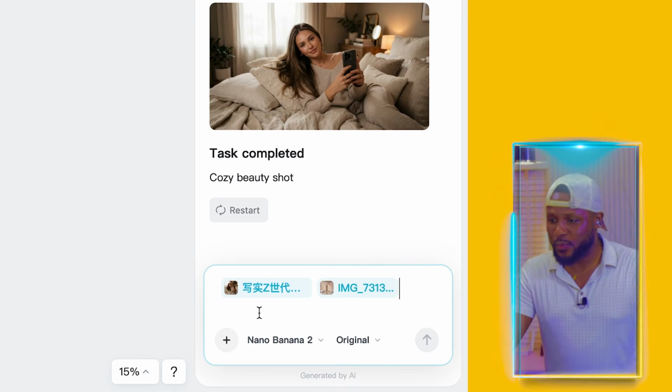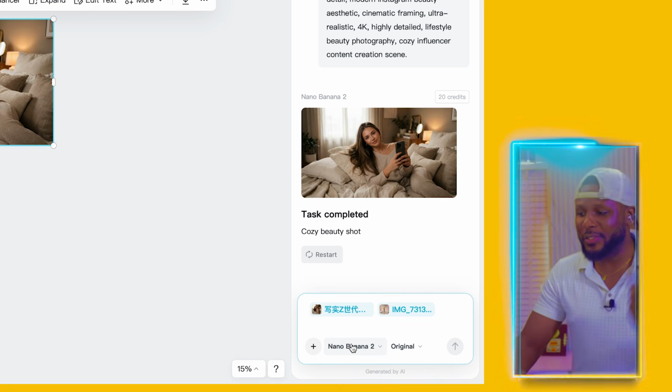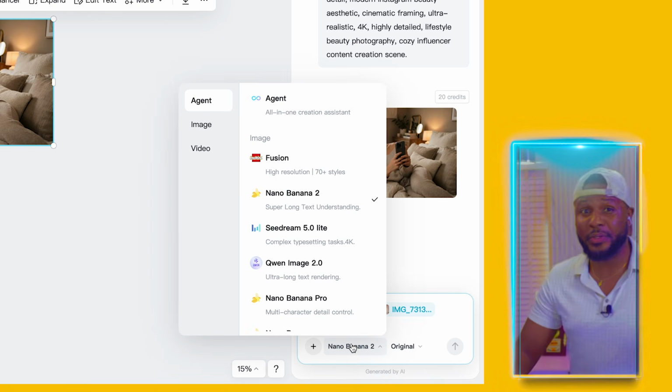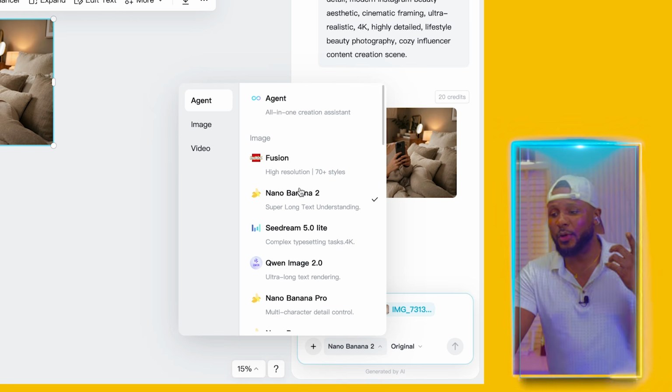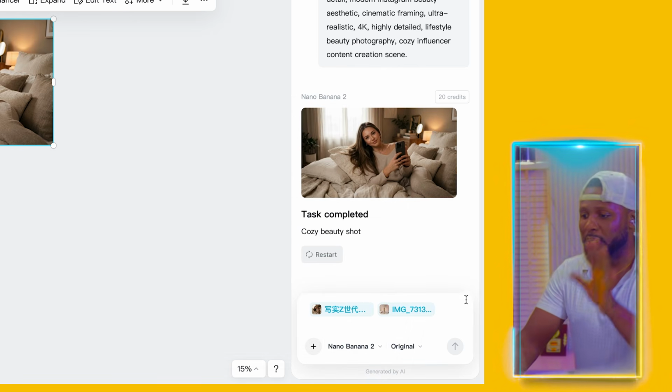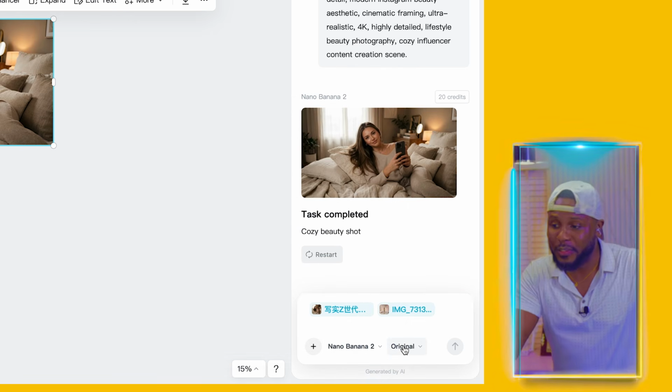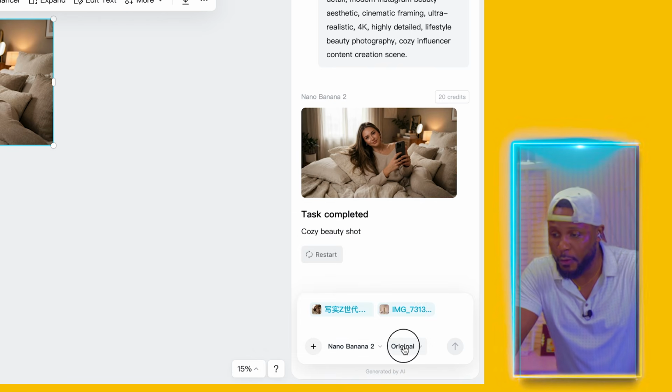And now it's ready. So now, like we did before, you're going to select the engine that you want to use to generate the image. And remember, I said you're going to select Nano Banana 2. So we'll leave it at Nano Banana 2. And for this one, we're going to move it from original.